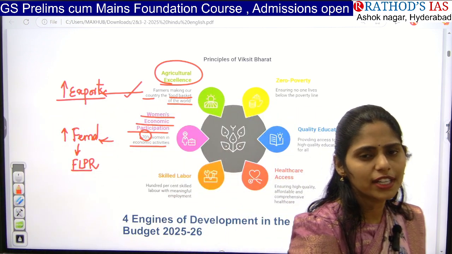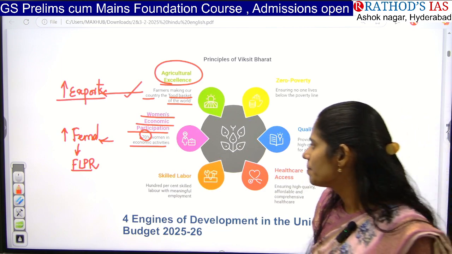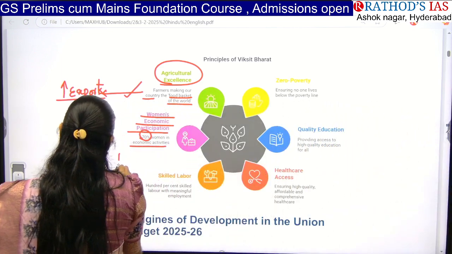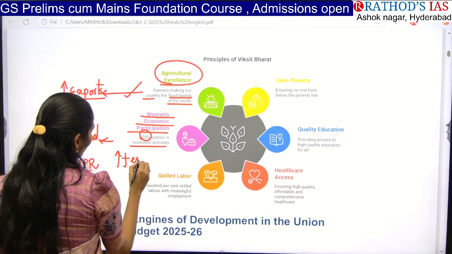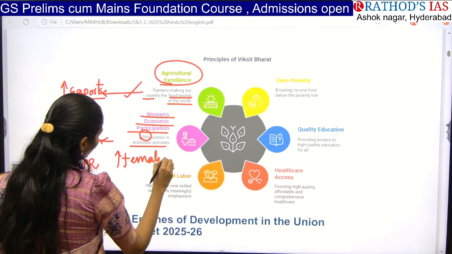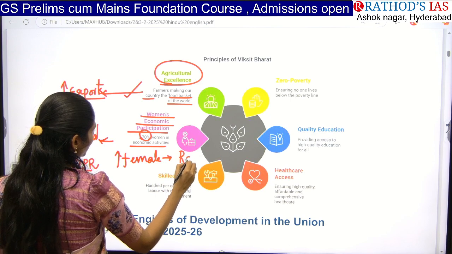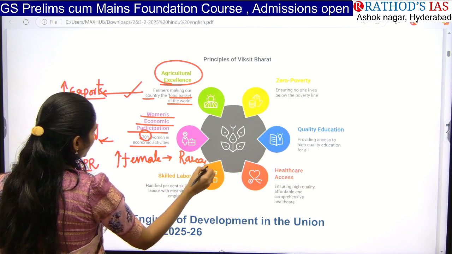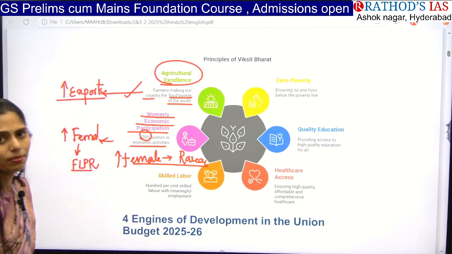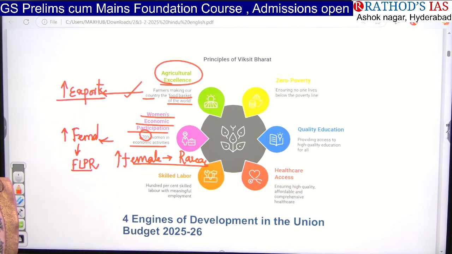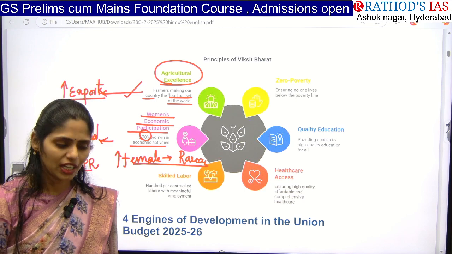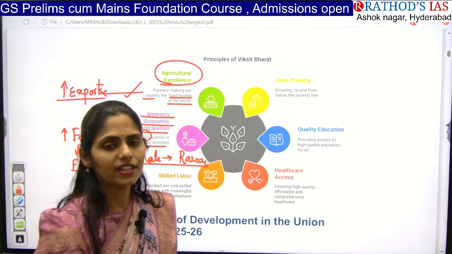Recently, I think 3 to 4 days ago, we discussed one article that there is an increase in female participation in economic activities, especially in the rural areas, right? So now this year's Union Budget is saying that we have to improve women's participation in economic activities, and the target here is